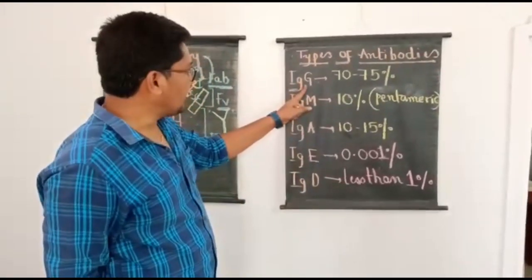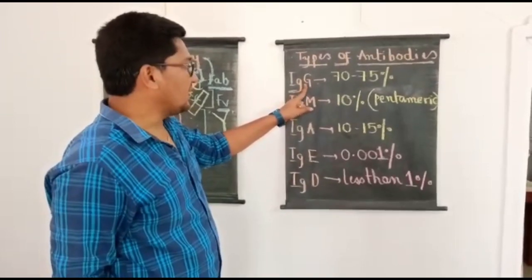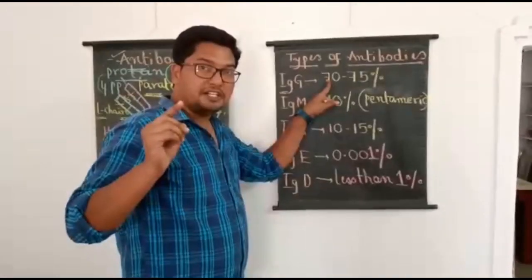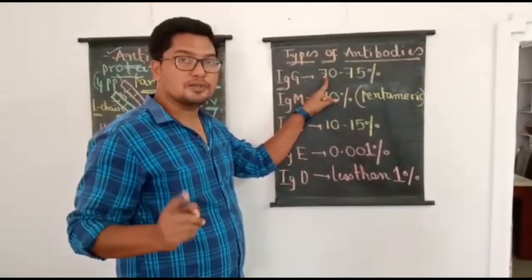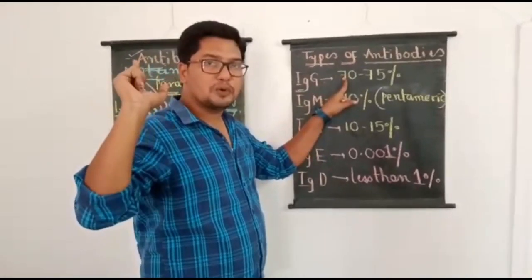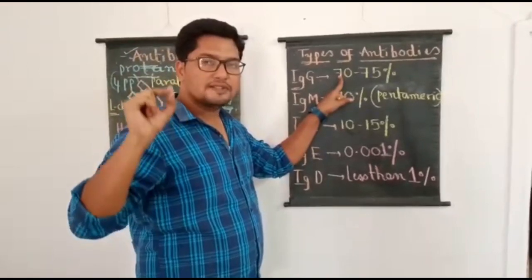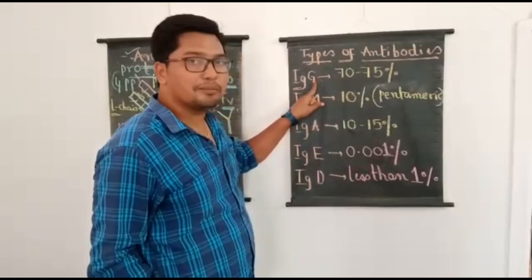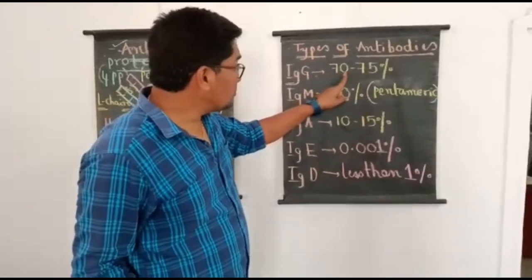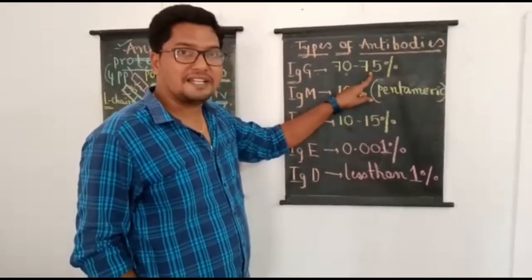So let us look into their abundance and the functions of different types of antibodies. First you can see here IgG, which forms 70 to 75% of the total antibodies in humans. So that's the first and most important point: in humans the most abundant type of antibodies are IgG antibodies, which form 70 to 75% of the total antibodies.